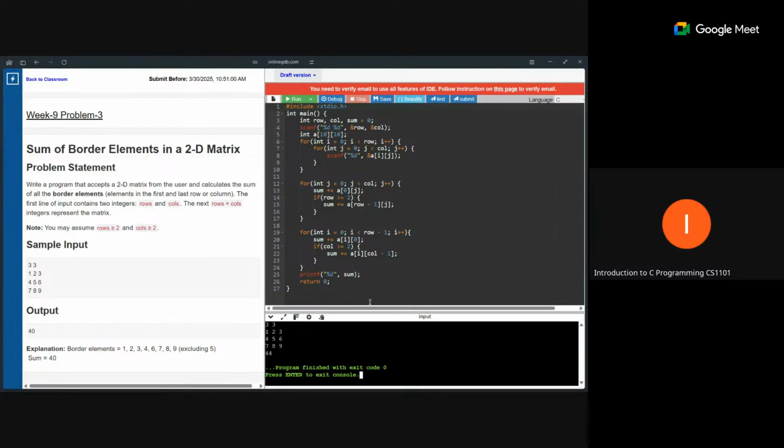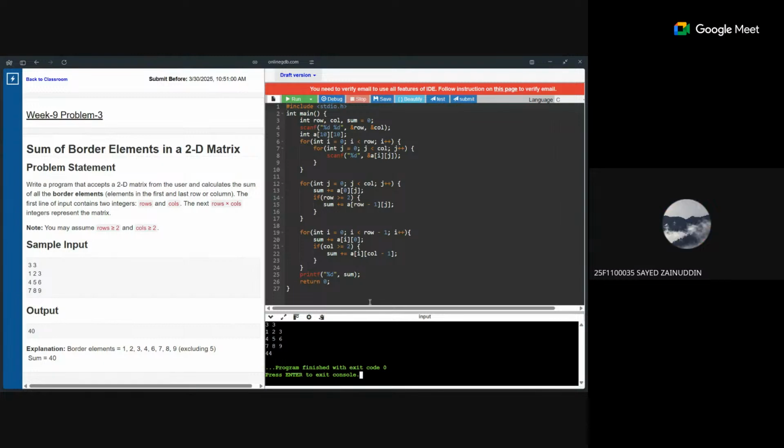Then if row is greater than equal to 2, then sum plus equal to a row minus 1, comma j. Row minus 1 becomes j. This is very logical.